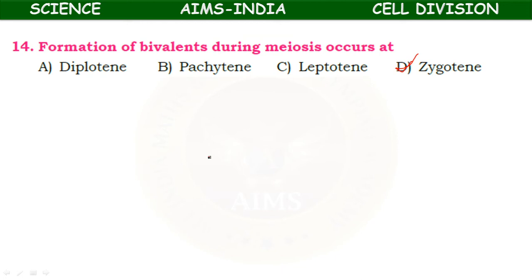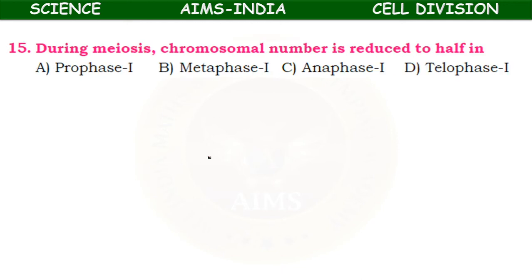Okay, next, during meiosis the chromosome number is reduced to half by the end of the first nuclear division. Here prophase 1, metaphase 1, anaphase 1 and telophase 1 are given. These are the phases of meiosis 1. By the end of meiosis 1 the chromosome number is reduced to half, so that is telophase 1.